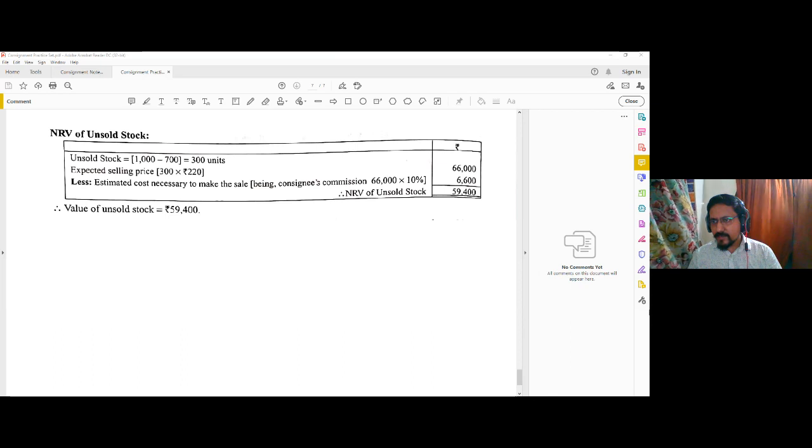Sales commission 28,000. So normal loss is calculated from actual goods sent. Normal loss is actually when it is given that the normal loss occurred in the transit process, then it will be deducted before calculating the goods lost in transit.